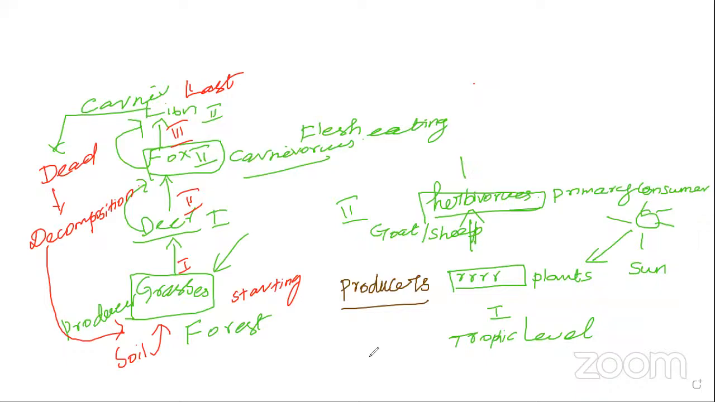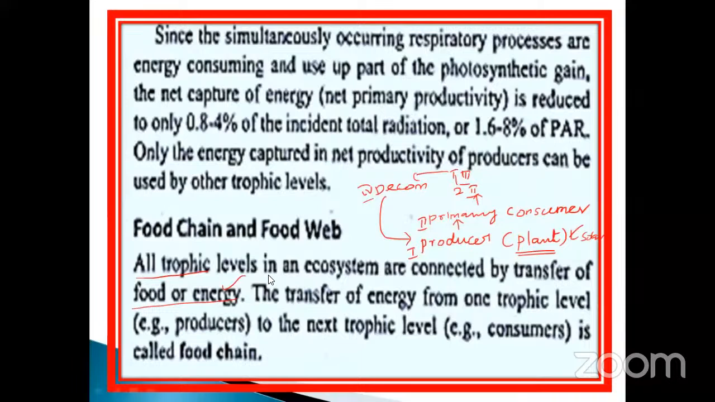Okay. See, go to the next one. Listen carefully. This is very, very important, my dear. That's why we are discussing this part. See, all the trophic levels. What are the trophic levels? Already we discussed. In an ecosystem they are connected by the transfer of food energy. The transfer of energy from one trophic level, that is called the producer, to the next trophic level, that is called the consumer, is called a food chain.